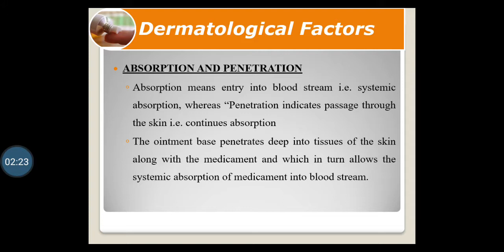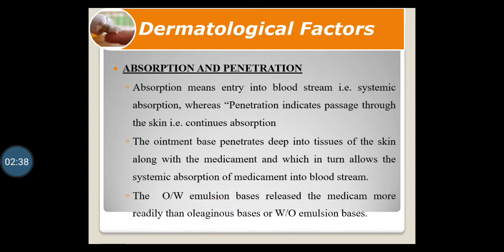The substances which are soluble both in oil and water are most readily absorbed, so such type of substances we generally use in preparation of base. The O/W emulsion bases release the medicament more readily than oleaginous bases or W/O emulsion bases. This is the first main factor which is considered while selecting a base or substances used in base.